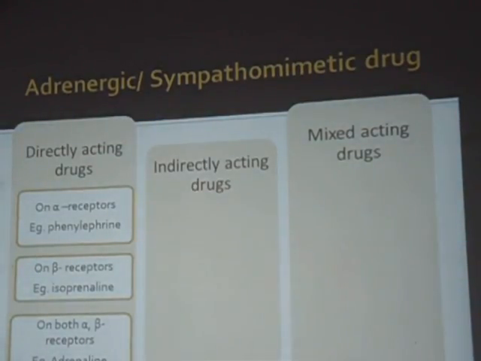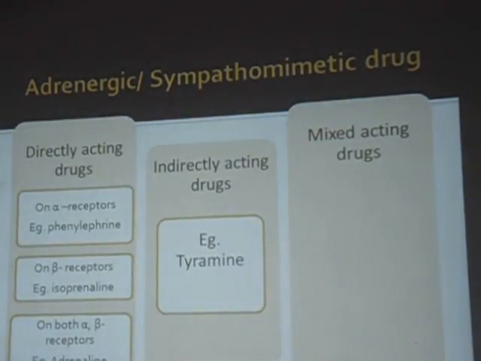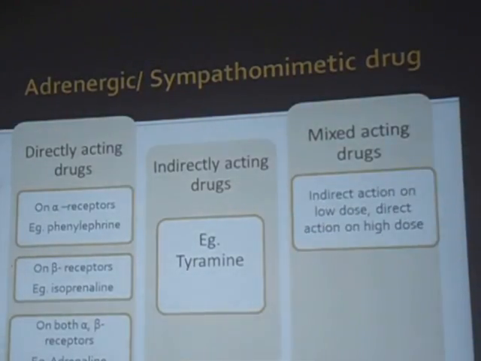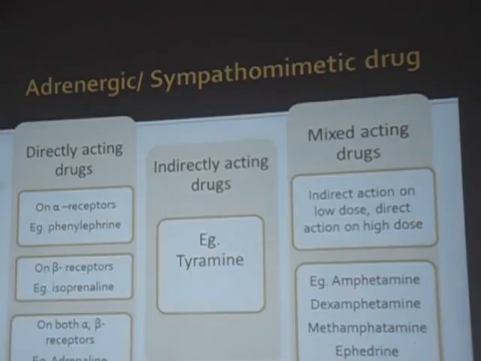On the alpha receptor, phenylephrine is the drug which we use in pharmacology for diabetic mydriasis. Okay, so we have isoprenaline and adrenaline. Indirect acting drugs, we have ephedrine and tyramine. In the mixed group of drugs, we have amphetamines.